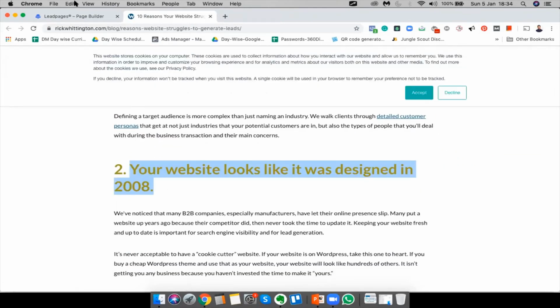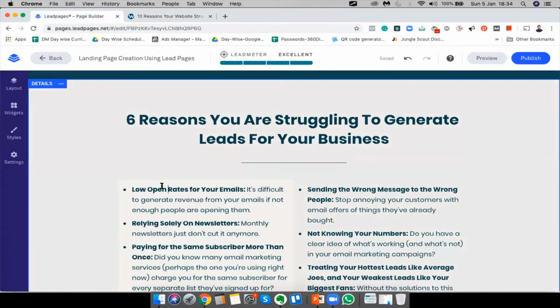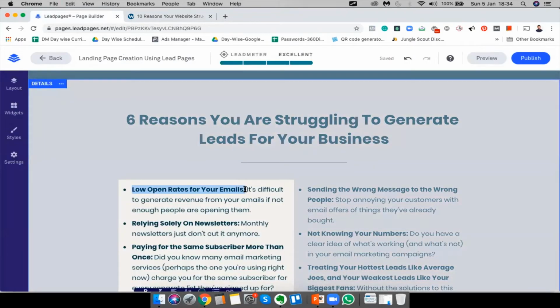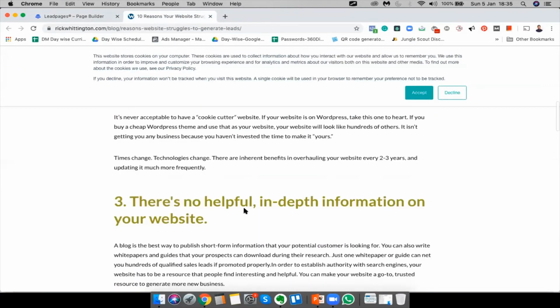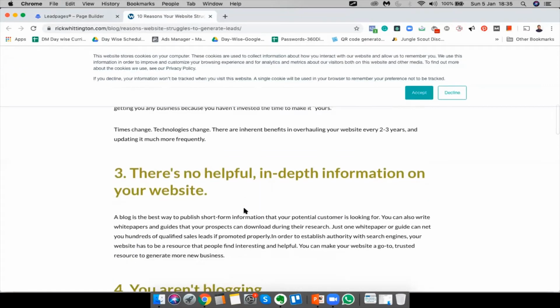I like what it says here. So something like your website was designed in 1947. So I'm just trying to incorporate some humor into the text.